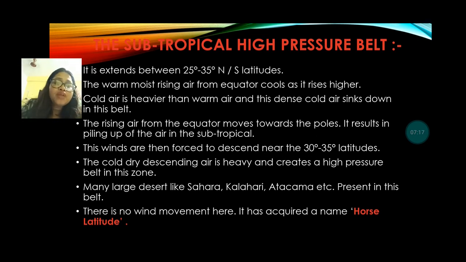And there is no wind movement here in a few places. That region is known as the horse latitudes. Horse latitudes, you have to remember, are basically 30 to 35 degree parallels in both hemispheres, where there is no wind movement that we can see in the oceans. So that is why these regions are known as horse latitudes.